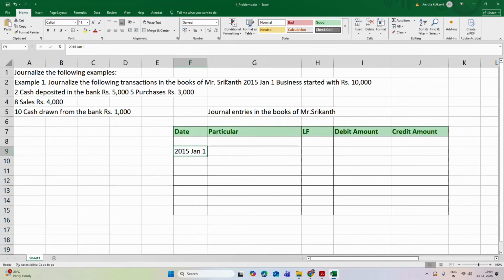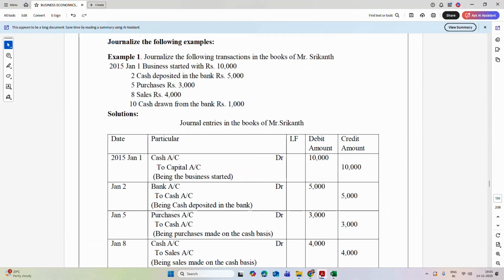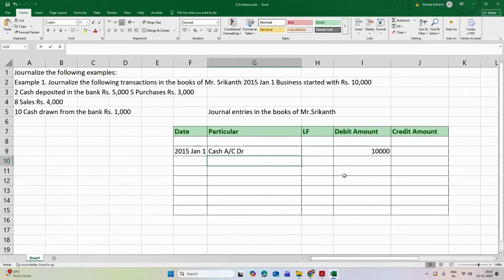On this date, Mr. Shrikant has started his business with rupees 10,000. So the cash account is to be debited. The cash account is debited for 10,000 and which account is credited? To capital account.